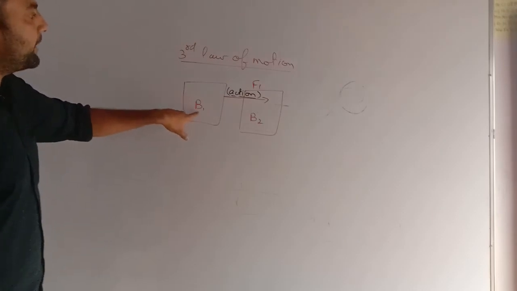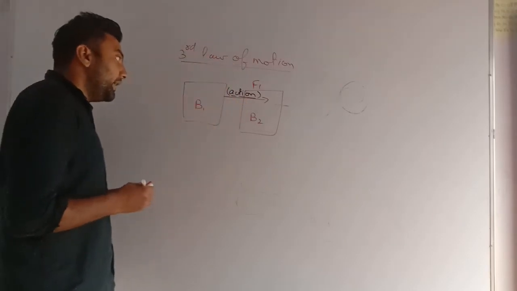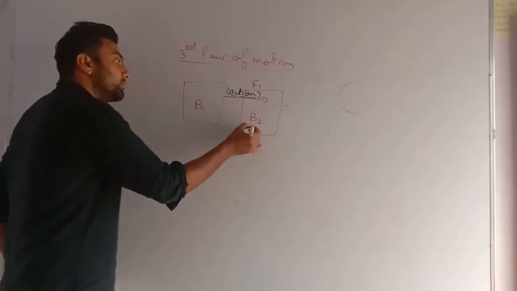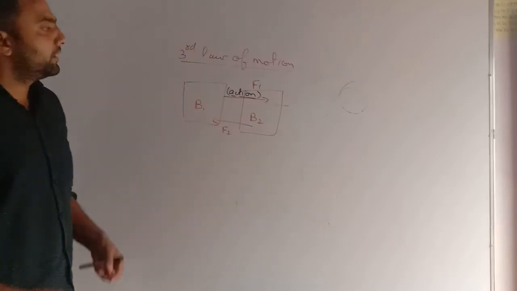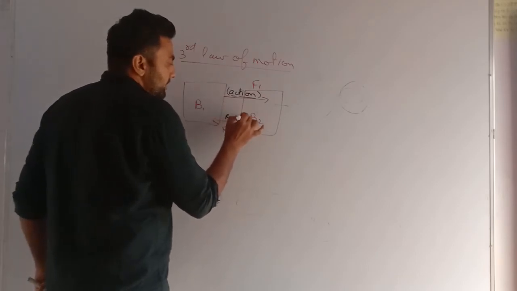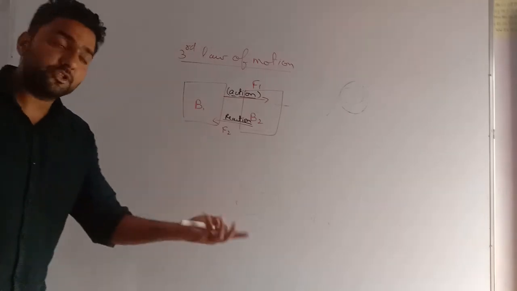If this body applies any force F1 on V2, then V2 will also apply a force F2 on V1. And this force from V2 is known as the reaction. Very important, this is a compulsory situation.